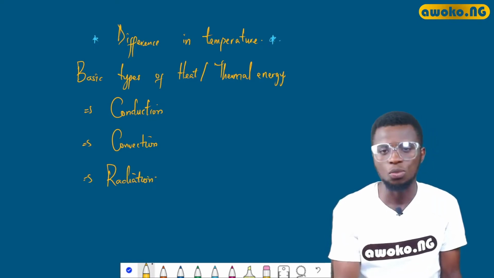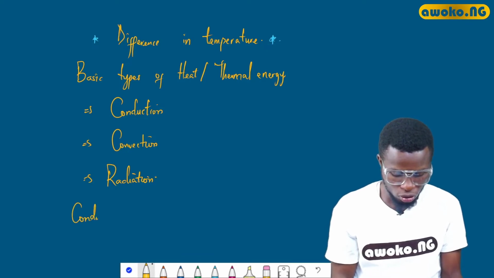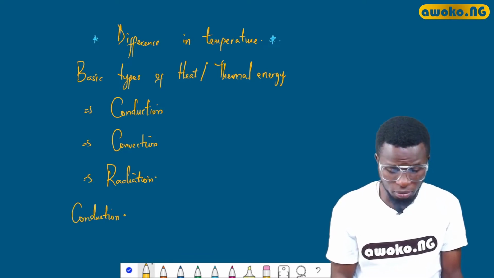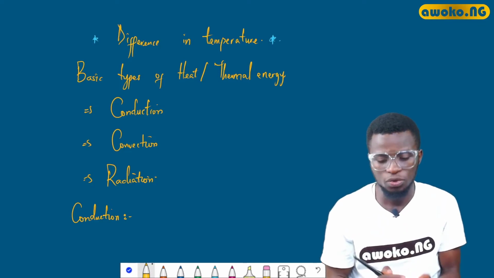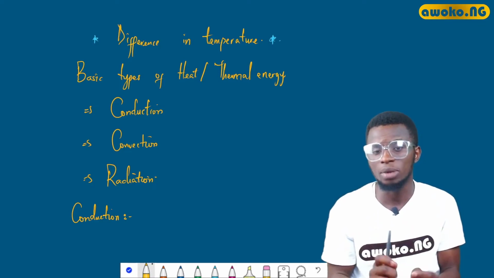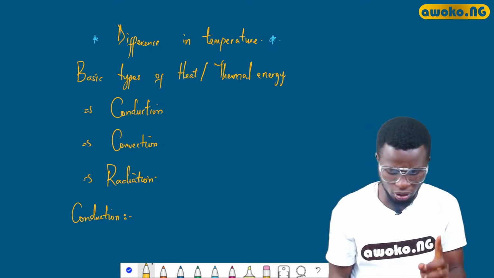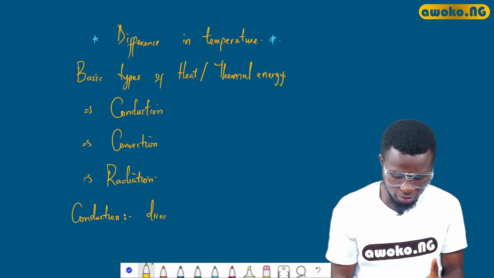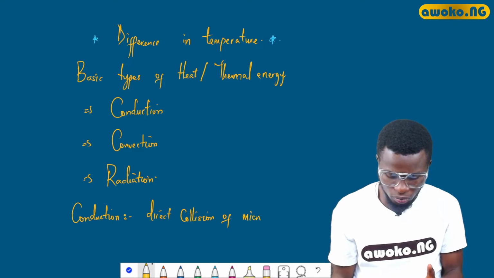Let us discuss them one after the other, starting with conduction. Conduction is basically the transfer of internal thermal energy by the direct collision. Take note, direct collision of microscopic particles.